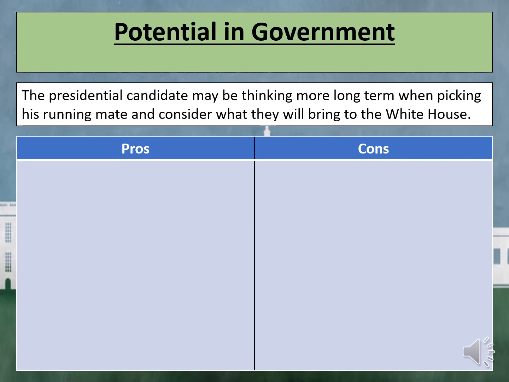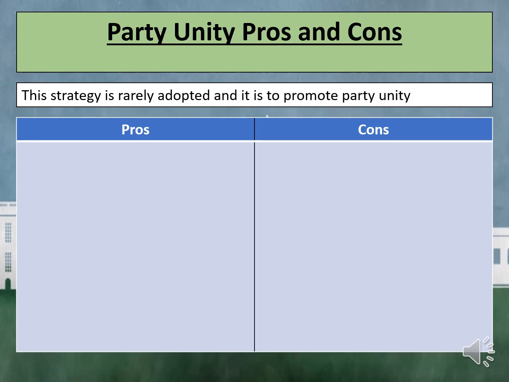A con of this particular strategy, however, is that in using it, you could put the success of the presidential candidate at risk, as they might not have the broadest appeal to voters during the election campaign. A third possible strategy in the vice presidential selection is to promote party unity, but this is rarely adopted.